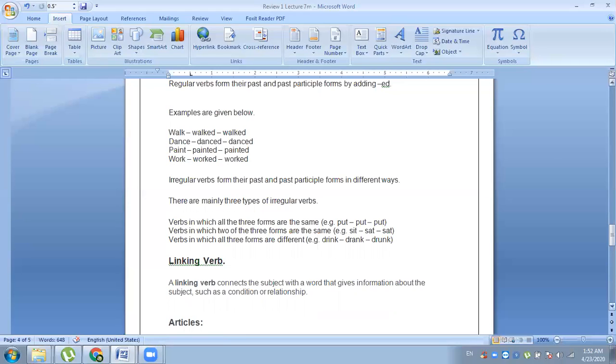So attain, help, play, invite will be in the regular verbs column. Have you written these four words? Yes. Now come to the irregular verbs.